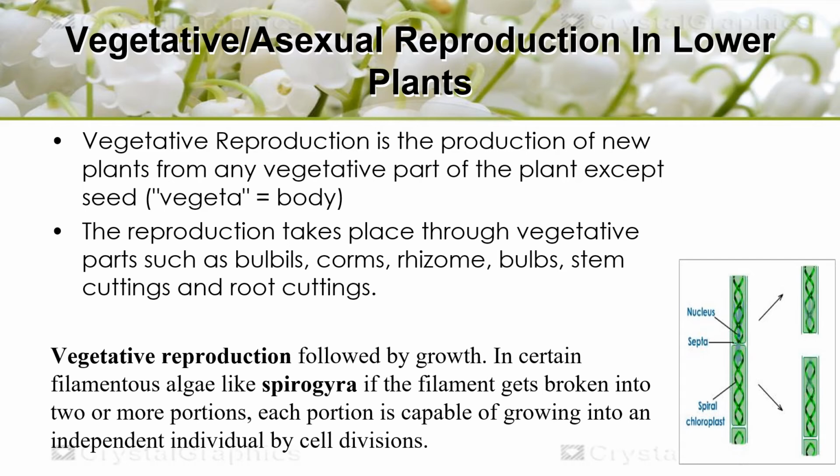Vegetative reproduction in certain filamentous algae like Spirogyra occurs if the filament gets broken into two or more portions, and each portion is capable of growing into an independent individual by cell divisions. So this reproduction in Spirogyra is known as vegetative or asexual reproduction because no fusion of male and female gametes is involved.